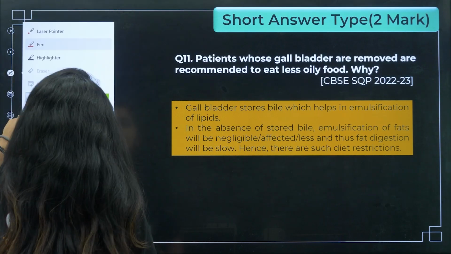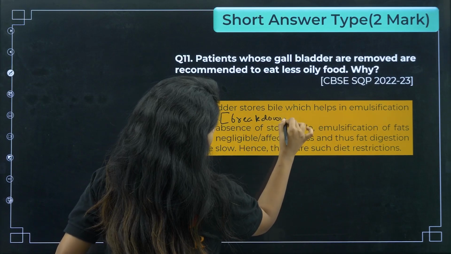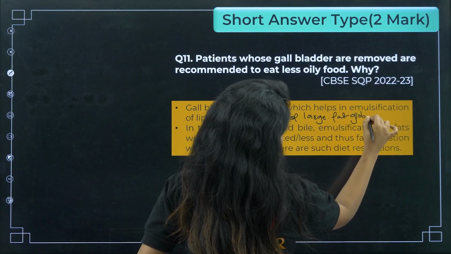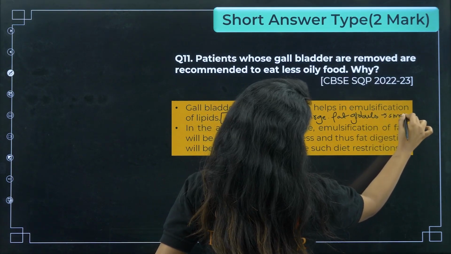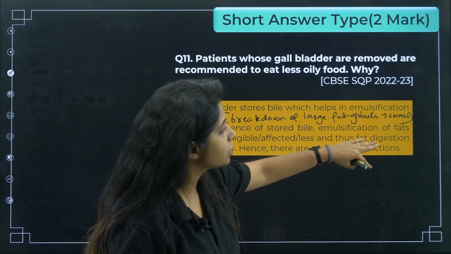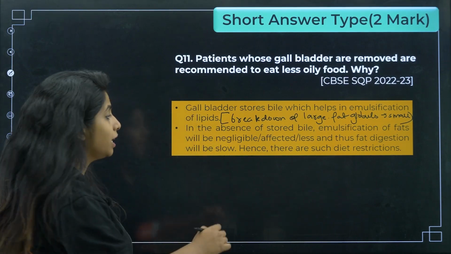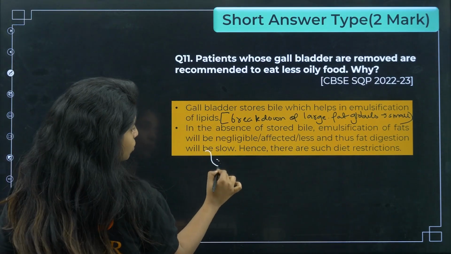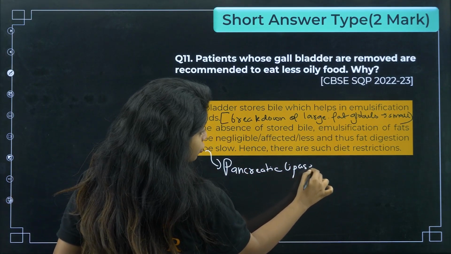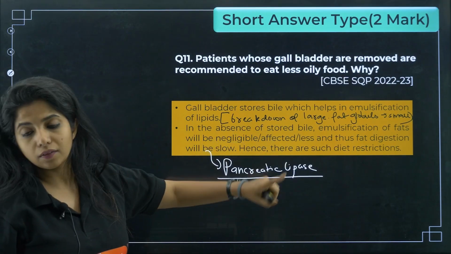Emulsification of lipids means breakdown of large fat globules to small ones. In the absence of stored bile, emulsification of fat will be negligible and thus fat digestion will be slow. Hence, there are such diet restrictions. You can also write about the pancreatic lipase enzyme: it would not be able to do its job properly, which is why the fats would not be broken down properly.